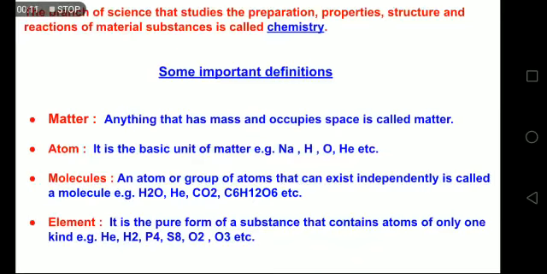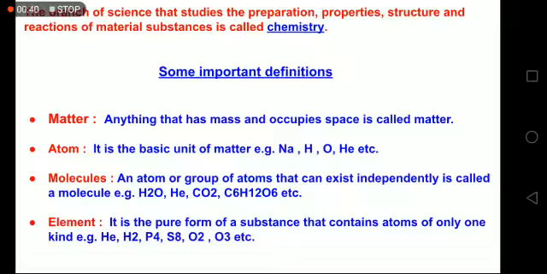In this first part of the chapter, let us quickly revise a few basic definitions related to chemistry, like matter. Anything that has mass and occupies space is called matter. An atom is the basic unit of matter. For example, Na is an atom of sodium, H is an atom of hydrogen, O is an atom of oxygen, and He is an atom of helium.